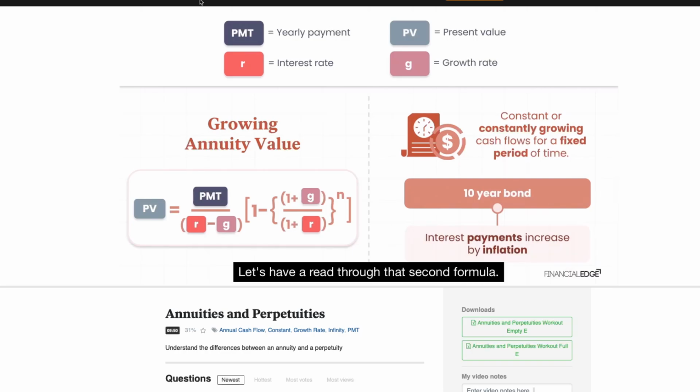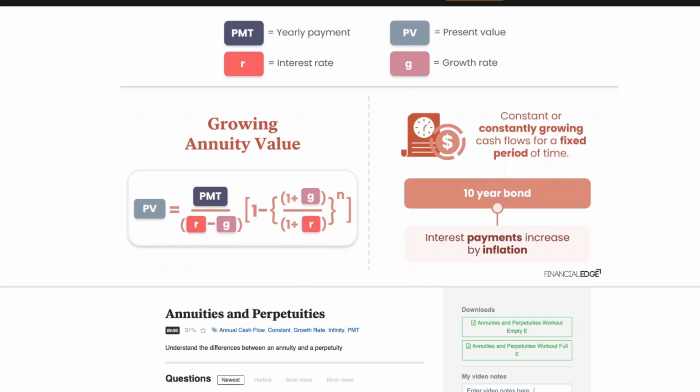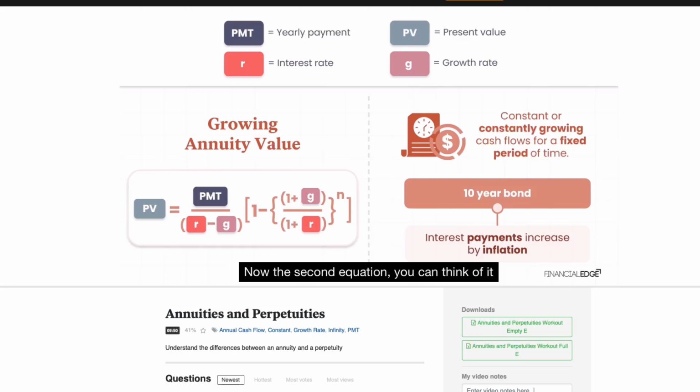Let's have a read through that second formula. The present value of a growing annuity starts off with something slightly familiar. It starts off with the present value of the perpetuity payments divided by the interest rate minus growth. So it starts off with something that looks like a growing perpetuity. We then multiply this by 1 minus 1 plus growth over 1 plus interest, all to the power n. And of course, again, be very careful with your brackets. Now this second equation, you can think of it as a growing perpetuity that has the end chopped off. That's kind of how it works.